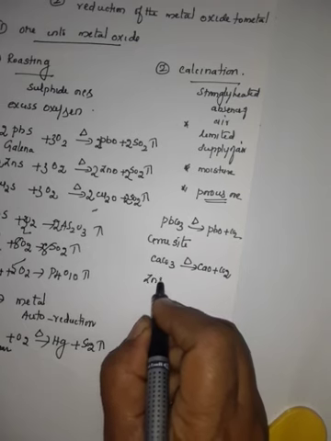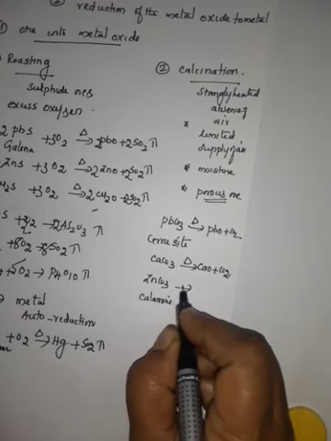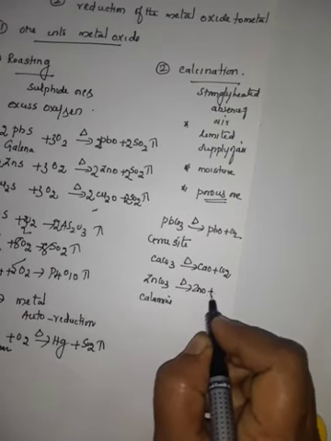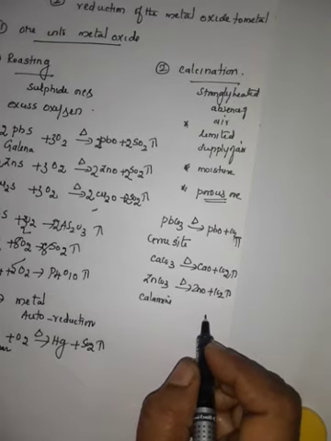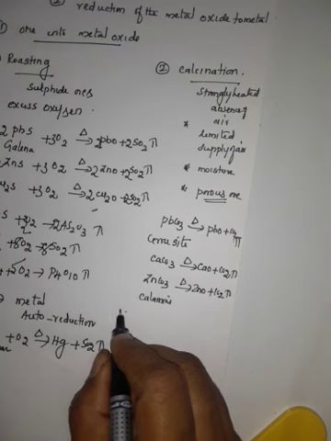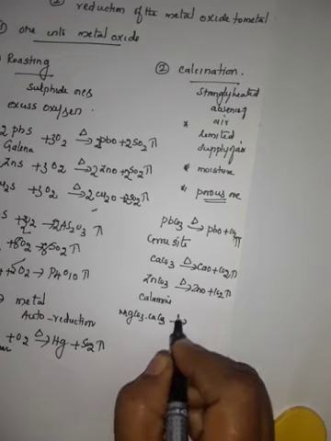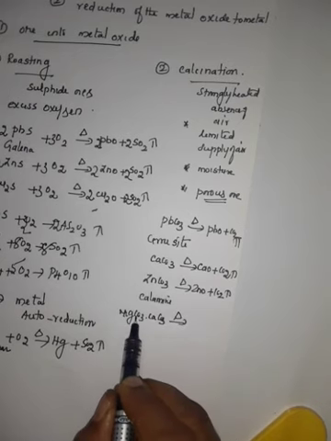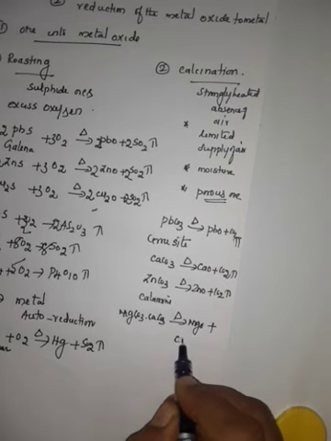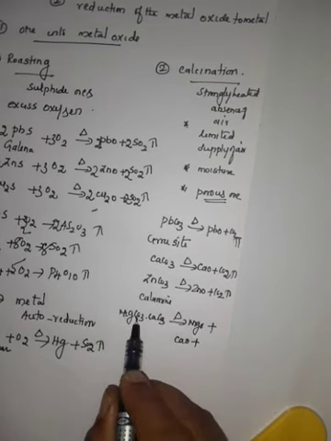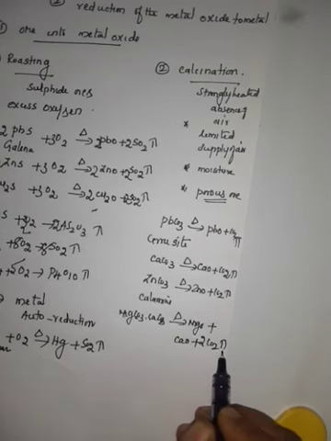Next, zinc carbonate or calamine on heating forms zinc oxide, and carbon dioxide gas is expelled out. Similarly, magnesium carbonate, calcium carbonate on heating gives MgO plus CaO. Here 1 CO2, here also 1 CO2, so 2 CO2 get expelled out.